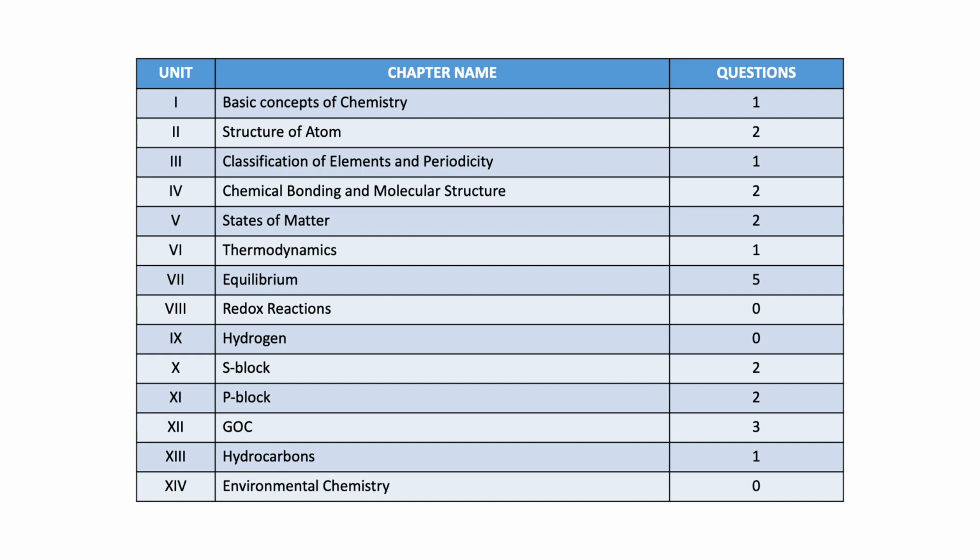And naturally there are some chapters जिधर से बहुत सारे questions आए हैं. For example, this year what stands out specifically is the 7th chapter equilibrium, जिधर से 5 questions आए हैं, which is 20 marks. So 20 marks from one chapter is a very big number. So please do not leave equilibrium, because we have also seen कि equilibrium से बहुत सारे questions आते हैं generally. Then moving on to GOC से भी 3 questions आए हैं आपके, which is a big number.